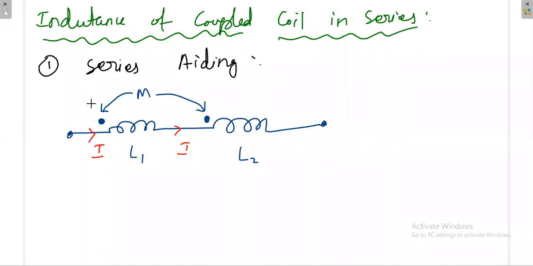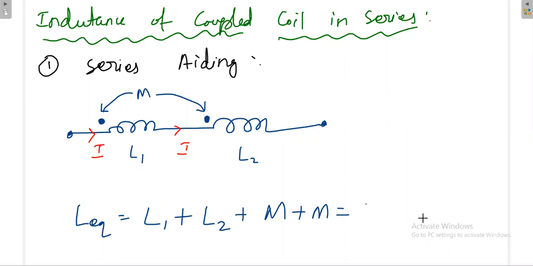Then what is the equivalent inductance finally? If the dot notation is not there, that means the mutual inductance is not given, simply you can write L1 plus L2. But now this produces a mutual inductance to coil 2, which is one time M. Similarly this one produces to the other one, then one more M. Finally it is L1 plus L2 plus 2M.